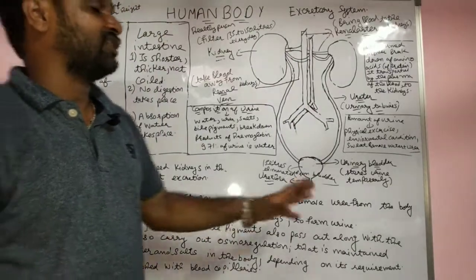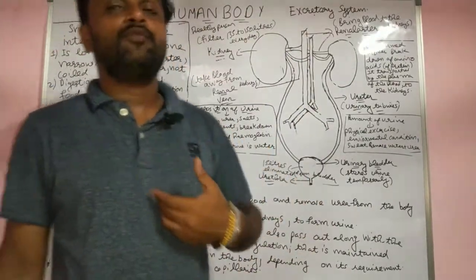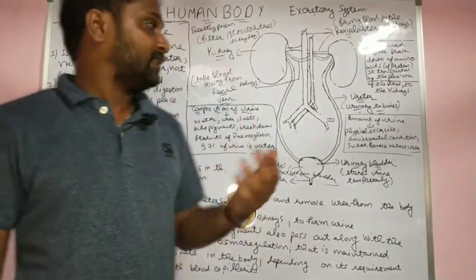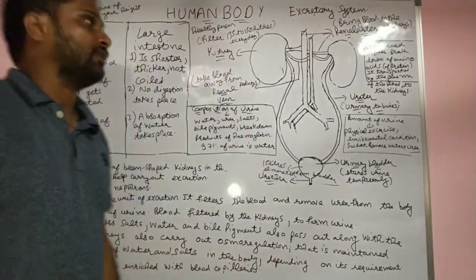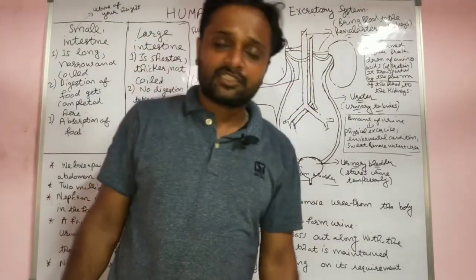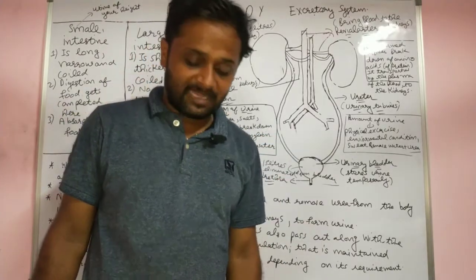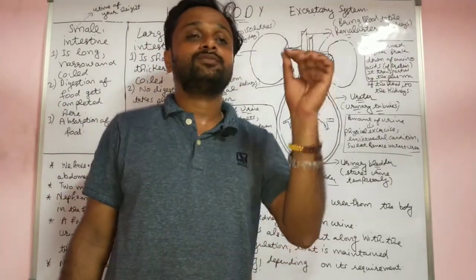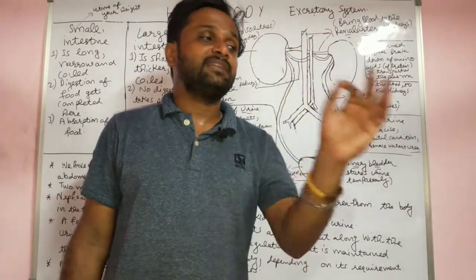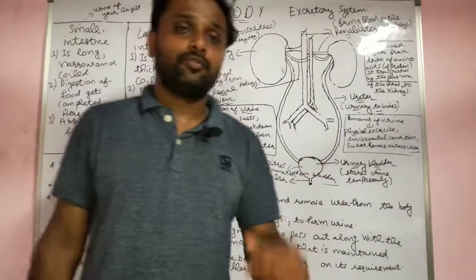Without excretion, nothing would happen. If excretion is not there, then the removal of extra salt is not possible. This is the excretory part of the system. In the next lecture, we will discuss how urine is formed in the Bowman capsule, the smallest unit of the excretory system, that is the nephron. Thank you.